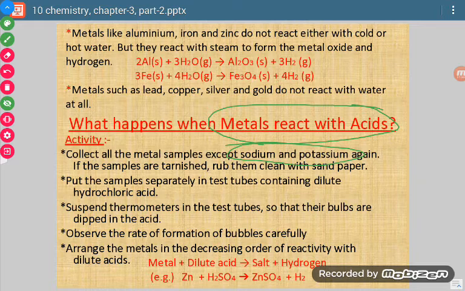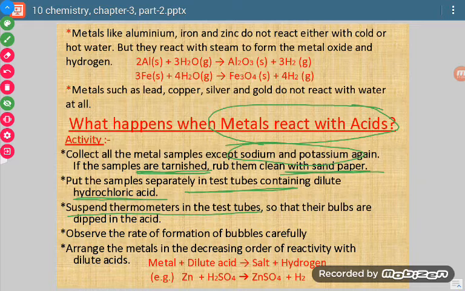We will collect all other samples, and in case they are tarnished, meaning they do not have a metallic luster, we will clean them with sandpaper so that we get a clean surface of metal. Now we will put these samples separately in test tubes containing dilute hydrochloric acid, and a thermometer will also be suspended so that we can check the temperature.